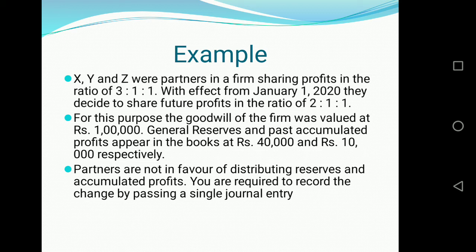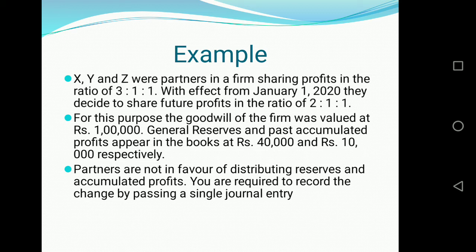So if the partners do not want to distribute reserves and accumulated profit, we cannot distribute by passing the entry general reserve to X, Y, Z. We have to do the alternative treatment, which we have discussed right now. Further we are given, you are required to record the change by passing a single journal entry.